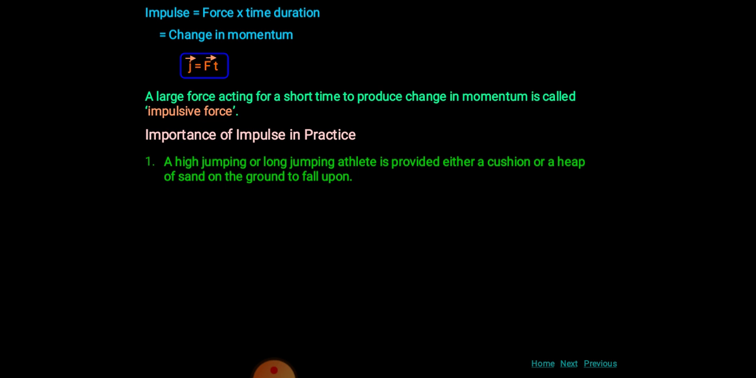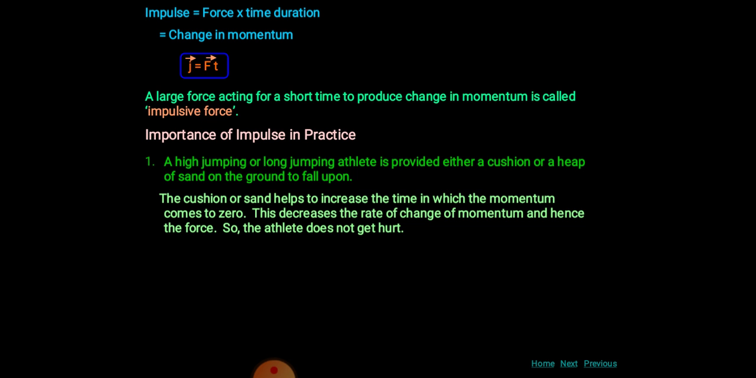So a high jumping or long jumping athlete is provided either a cushion or a heap of sand on the ground to fall upon. You have to know that this increases the time in which the momentum comes to zero and decreases the rate of change of momentum, and hence the force. So because of that the athlete does not get hurt.